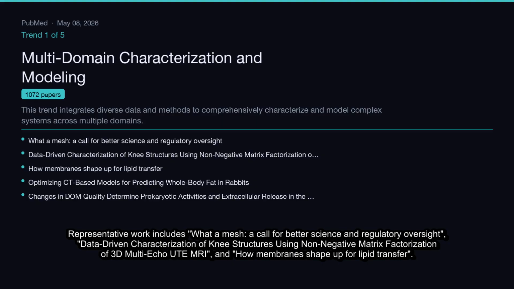Representative work includes What a Mesh, a call for better science and regulatory oversight, data-driven characterization of knee structures using non-negative matrix factorization of 3D multi-echo UTE MRI, and how membranes shape up for lipid transfer.